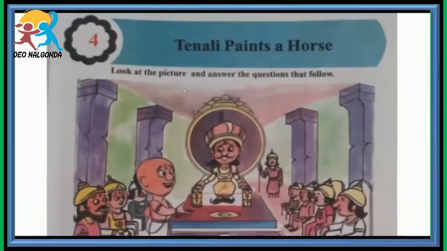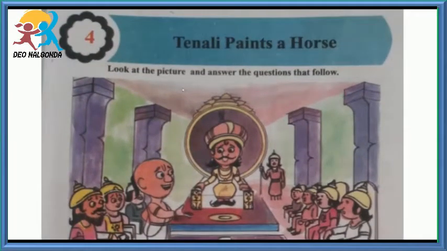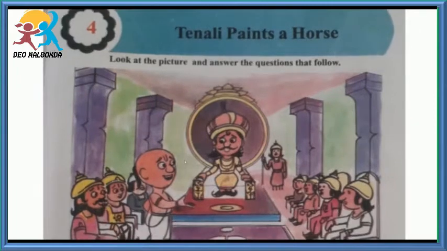Children, all of you open page number 57. I think all of you have opened it. On this page, now I am going to explain the fourth unit, Tenali Paints a Horse. Coming to the title itself, we can understand that we are going to read about Tenali. Coming down, look at the picture and answer the questions that follow.